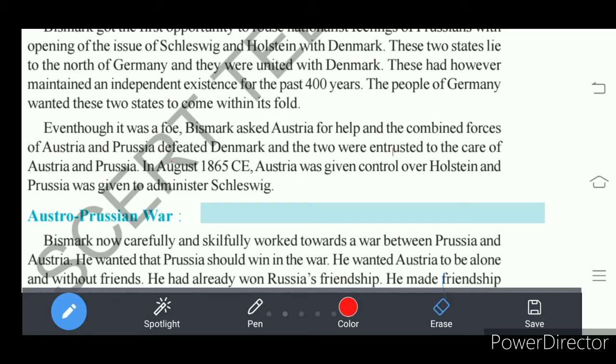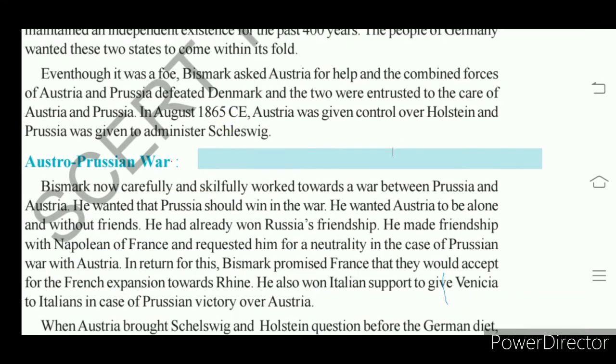So Prussia, which is the biggest kingdom among many small kingdoms, got Schleswig. So Schleswig became part of Prussia with a war with Denmark. Understand? So Schleswig surrendered to Prussia. Then what is left for Prussia to create Germany? There is Holstein. Understand? So for that, Bismarck planned for another war, that is the Austro-Prussian War.